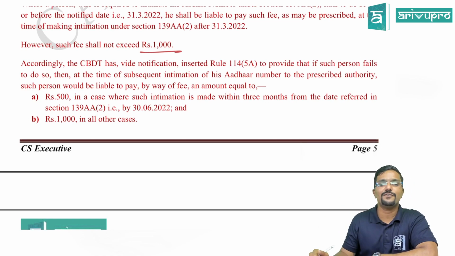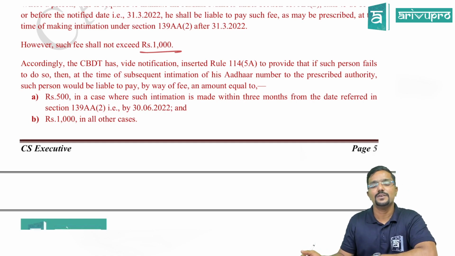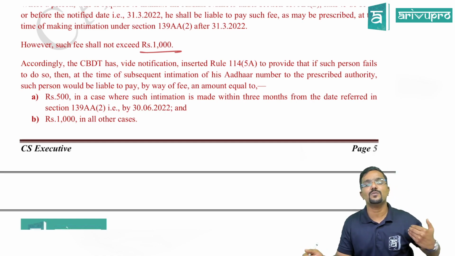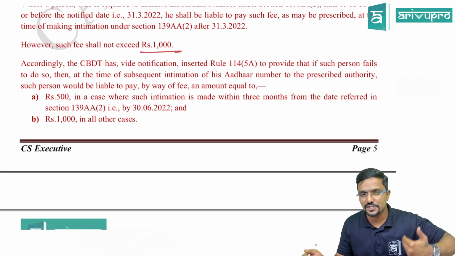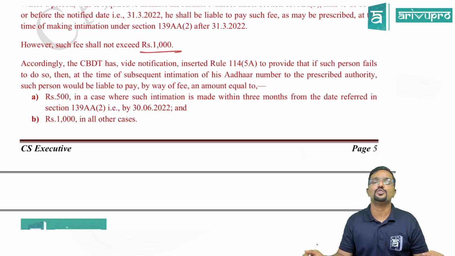So now they are telling 500 in case where such intimation is made within 3 months from the date referred to in section 139AA subsection 2, that is by 30th June 2022, and 1000 in all other cases.